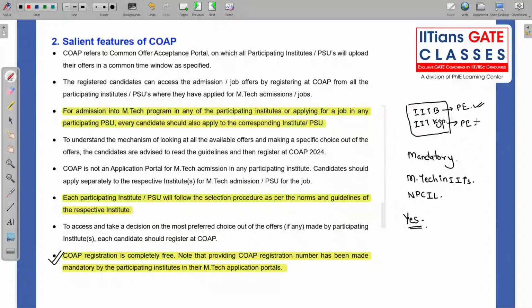Then individually you need to fill the registration form for IIT Bombay for power electronics. That is, electrical or electronics: if it is falling under electronics, you need to apply under the electronics department, or the electrical department. I think power electronics is in the electrical department in IIT Bombay, and in IIT KGP also it is under the electrical department. So you need to fill the form.